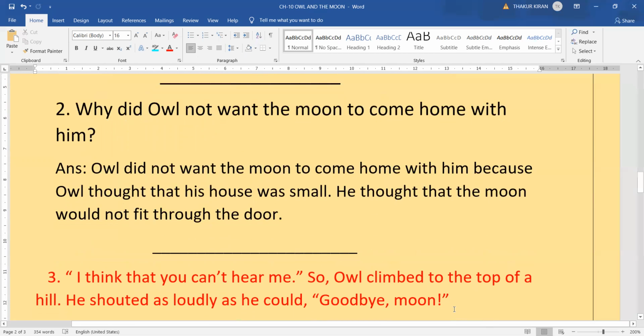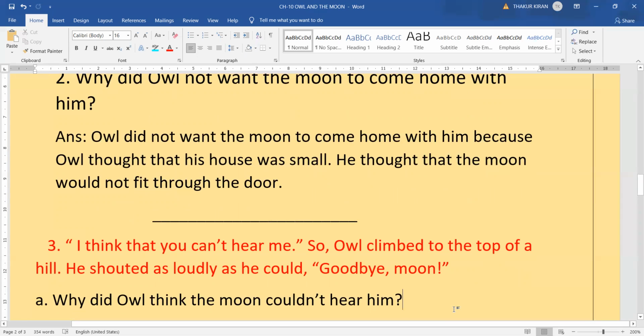Next question is number 3. So Owl climbed to the top of a hill. He shouted as loudly as he could, "Goodbye, moon." Children, this line is taken from the story. So let us solve some of the question answers related to this line.